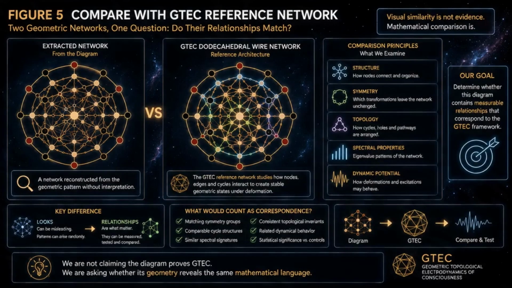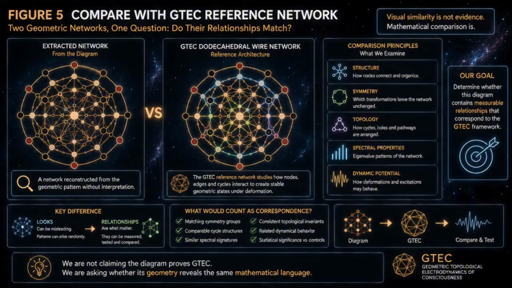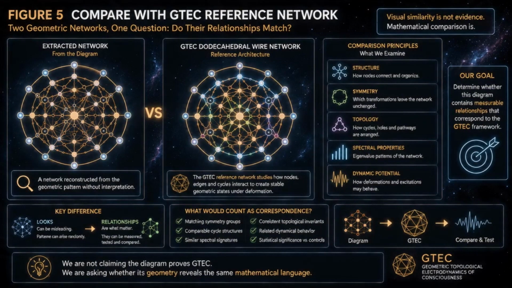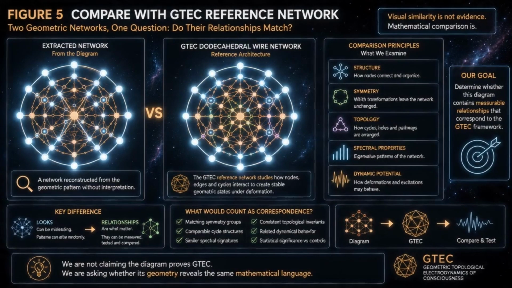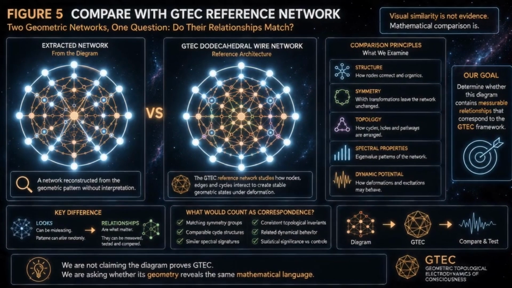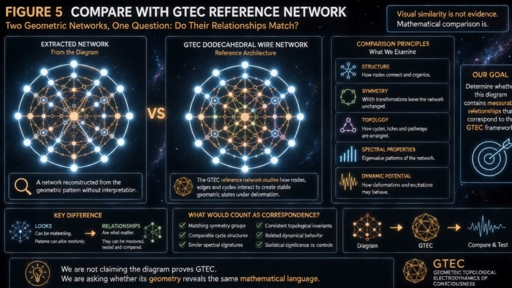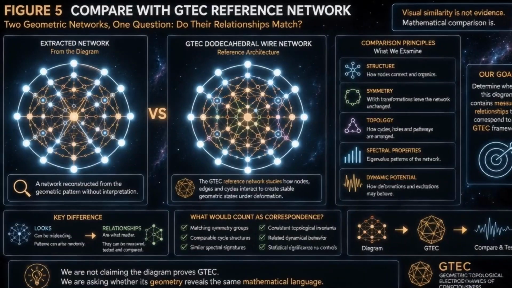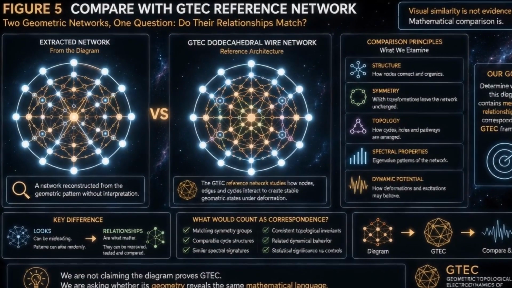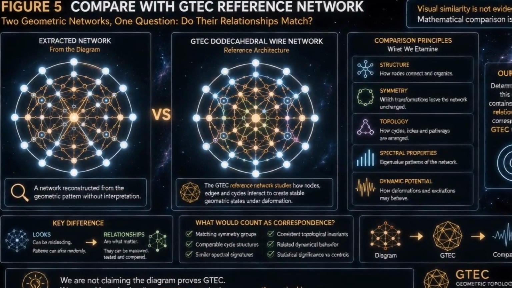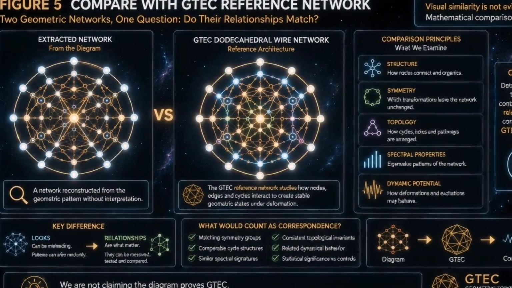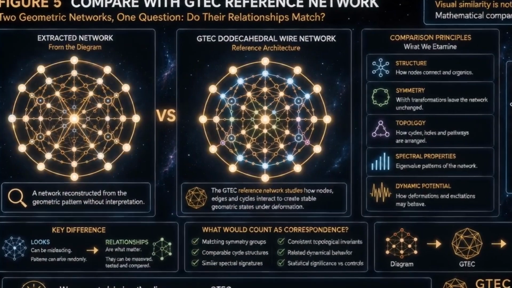Now we can address Trey's question more directly. We compare the extracted network with the GTEC dodecahedral wire network, examining conductivities, symmetries, cycles, topology, and spectral structure. But visual resemblance is not evidence. A meaningful connection would require measurable mathematical correspondence that survives objective comparison.